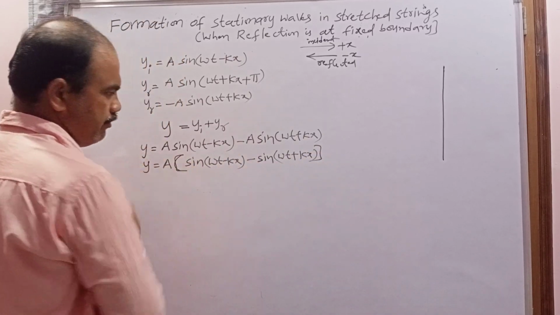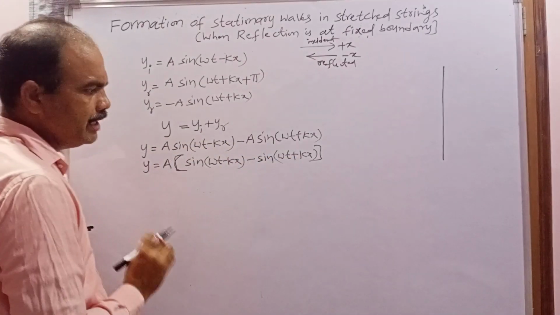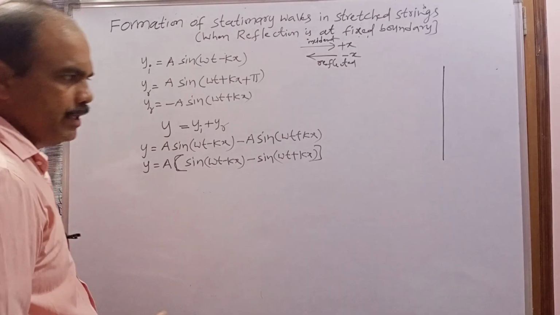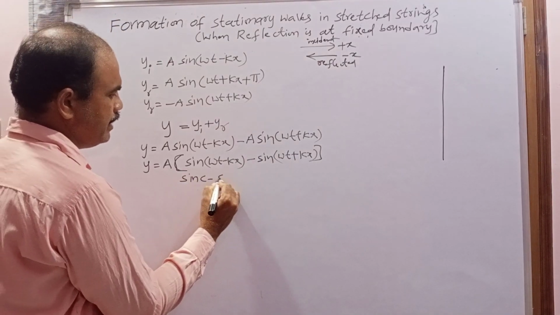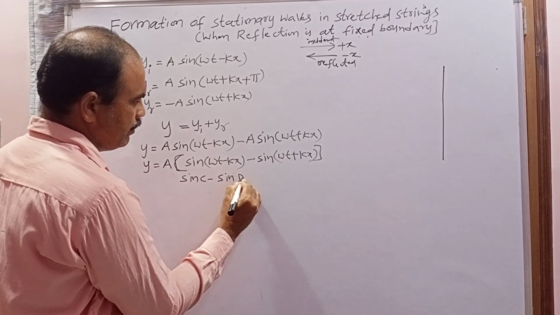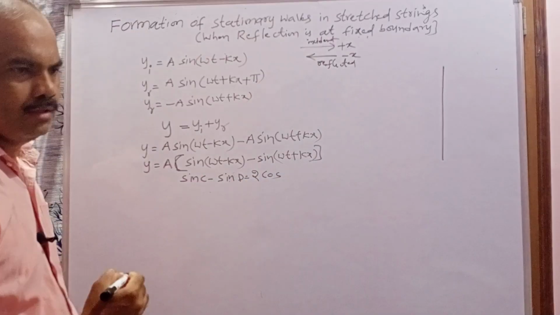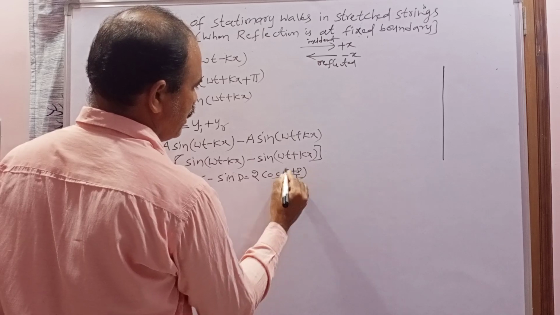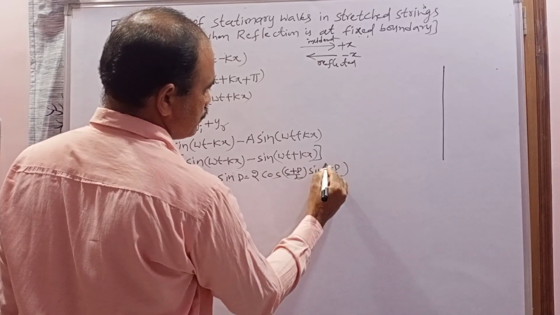Now it looks like sin C minus sin D. Consider this as C and this as D. In trigonometry, the formula for sin C minus sin D is 2 cos((C plus D) by 2) sin((C minus D) by 2).